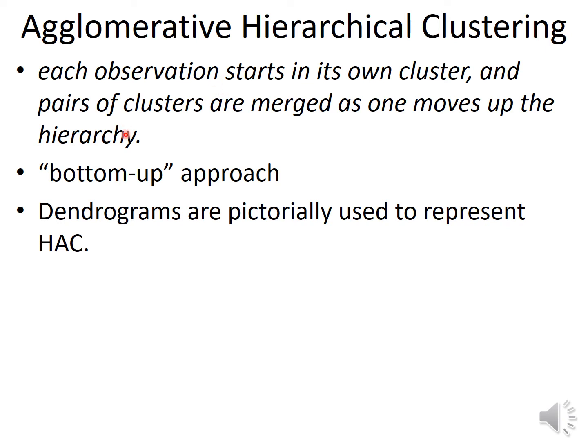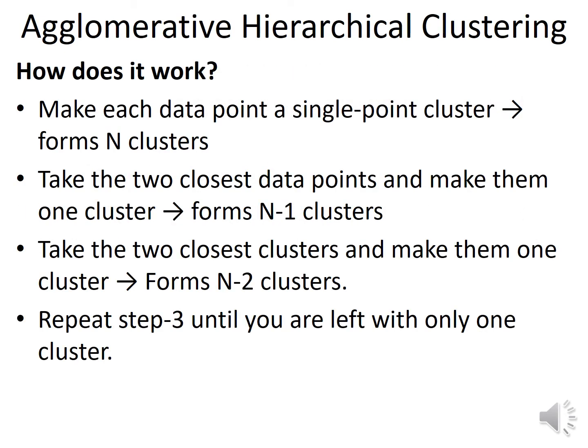I will explain this with the help of a diagram in the next slides. So dendrograms are pictorially used to represent HAC. So a dendrogram is a pictorial representation of hierarchical clustering. So how does agglomerative hierarchical clustering work?